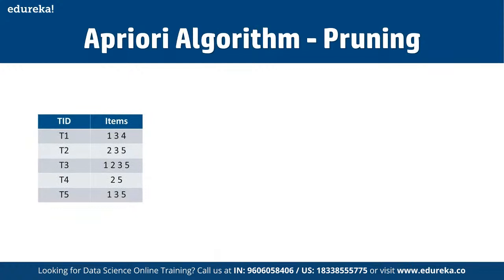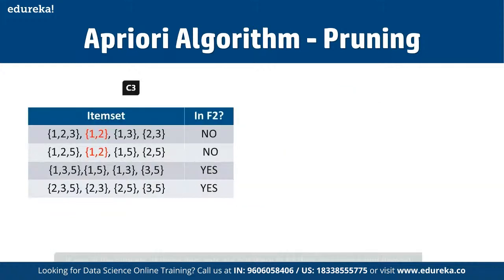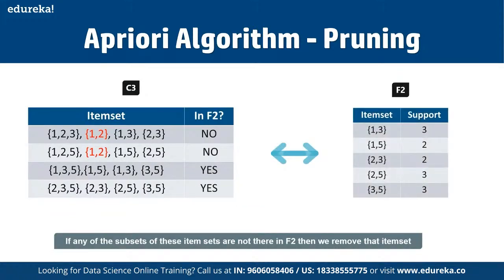And this is the main highlight of the Apriori algorithm. Again, here we are going to discard 1 and 2, because 1 and 2 is a common thing available in both these item sets, right? So this is the main highlight of the Apriori algorithm here. And then if you talk about the fourth iteration, as you can see, if any of the subsets of these items are not in F2, then we are going to remove that particular item set.